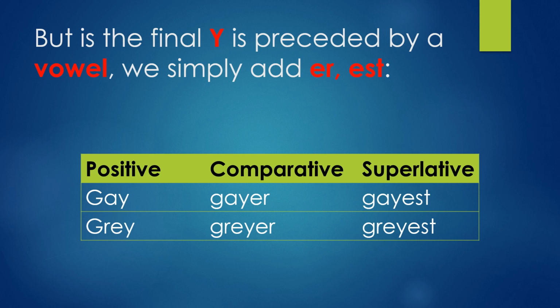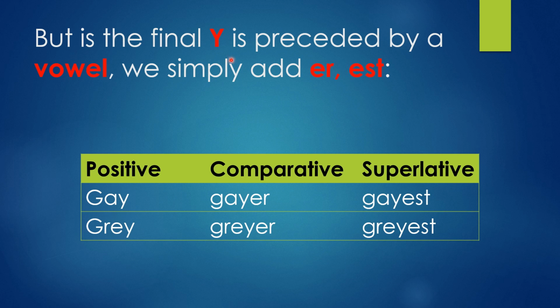But when the final Y is preceded by a vowel, we simply add ER or EST. See here, I went from slide 13 to 15 directly. Actually, I have to tell about Y. When Y is preceded by a consonant, we have to remove Y and add I, and then add ER.